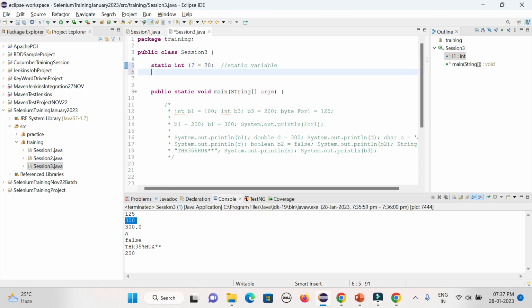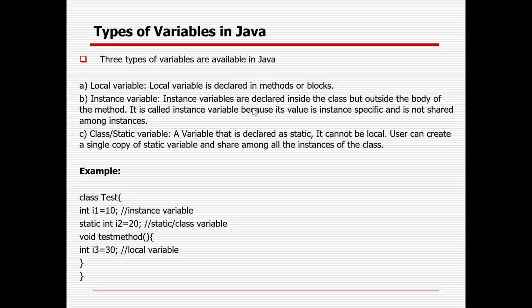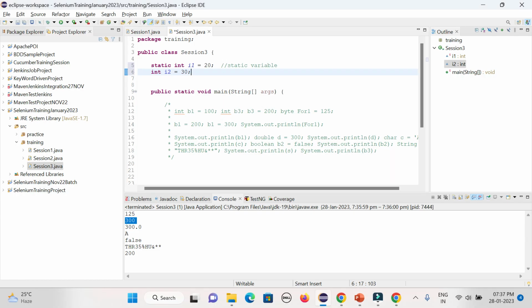Then I will define one more integer, I2. I did not define it properly, you could see the error message is coming because you cannot have the same name for two variables. The value can be the same. Suppose I am giving 30 here. So this is called an instance variable.